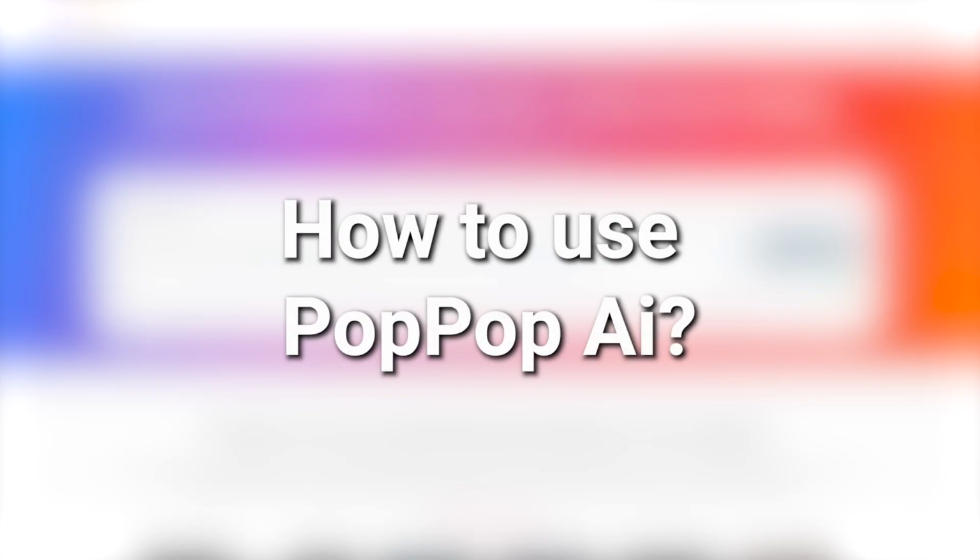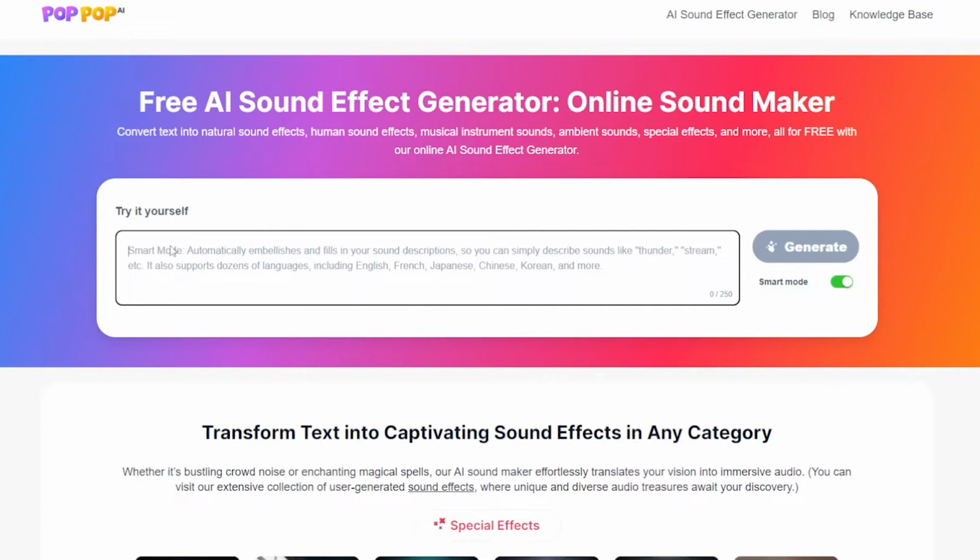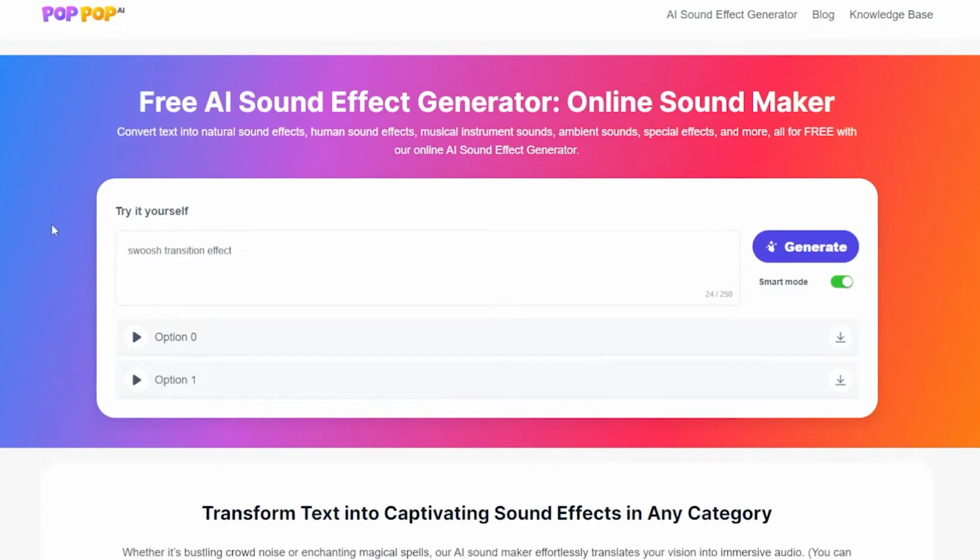Tutorial. Let's create a sound effect in under a minute. Visit poppop.ai, click AI sound effect generator. Type a prompt, e.g. fireworks exploding. Generate and preview, then download the .wav file.